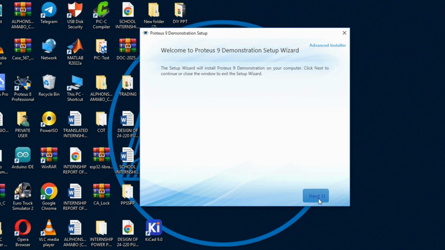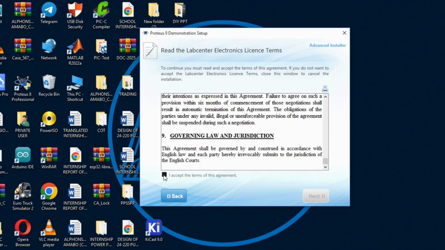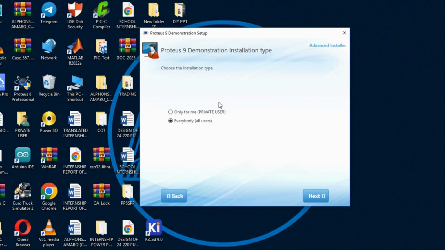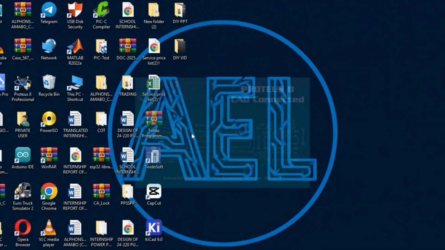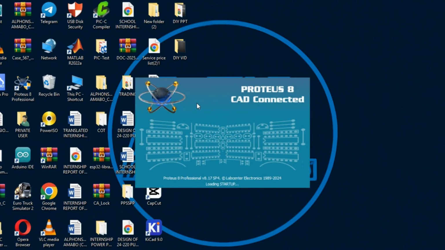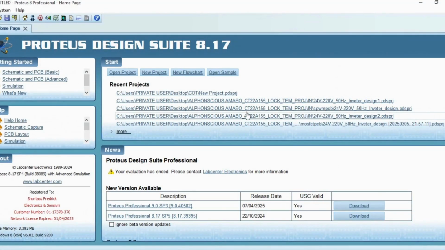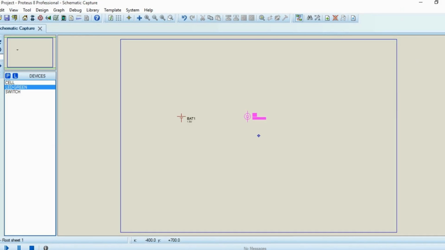Accept the terms and install. After installation, open Proteus and explore the workspace. That is it. You now have both Arduino IDE and Proteus ready for your electronics projects.